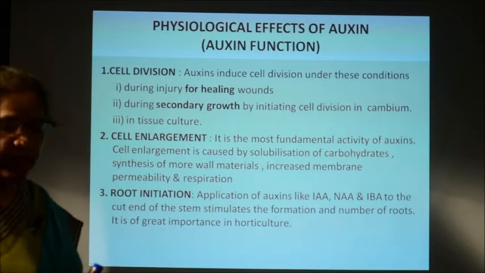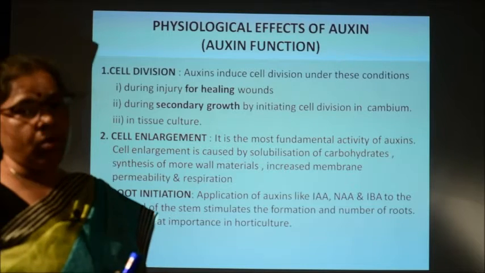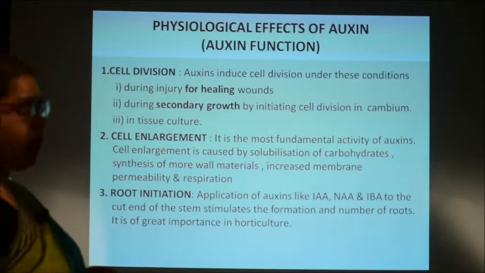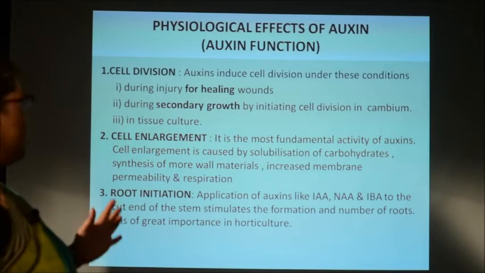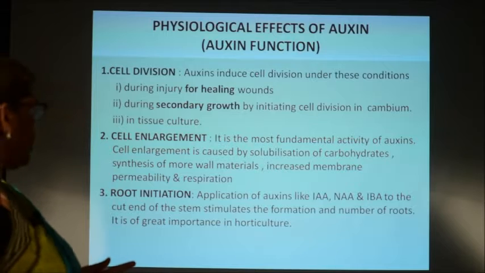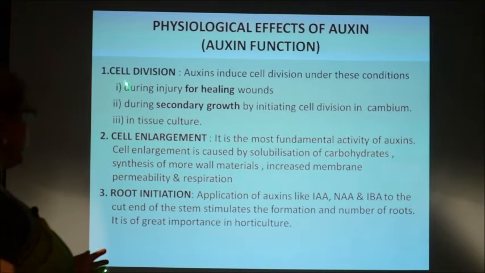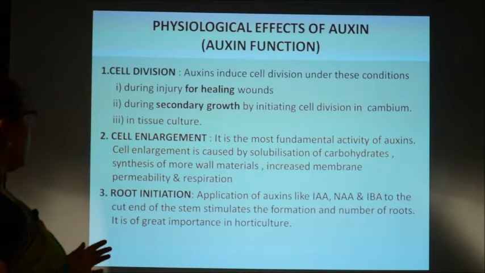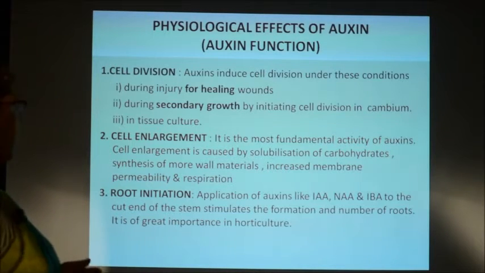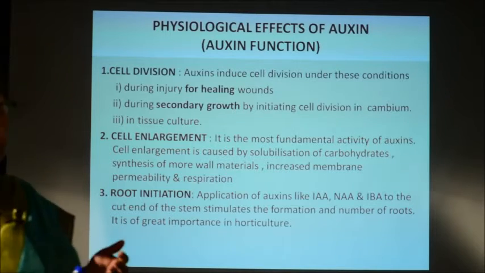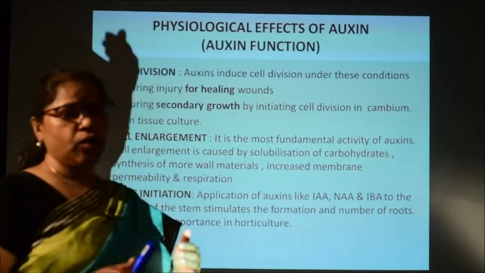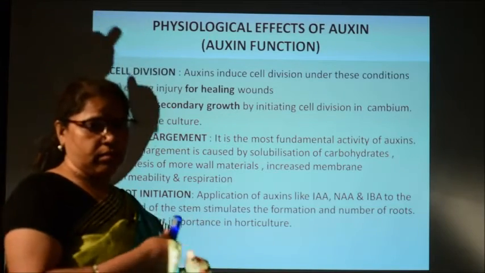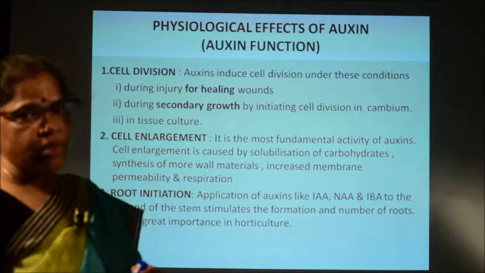Then the most important thing: what are the functions of auxin, or what are the physiological effects of the hormone auxin? One by one we will discuss, because it has many physiological effects on plants. Like the first one is cell division. Auxins induce cell division at different times, like at the time of healing wounds. Whenever there is some injury in plants, to recover that injury the plant needs more number of cells. So that is why it needs cell division.